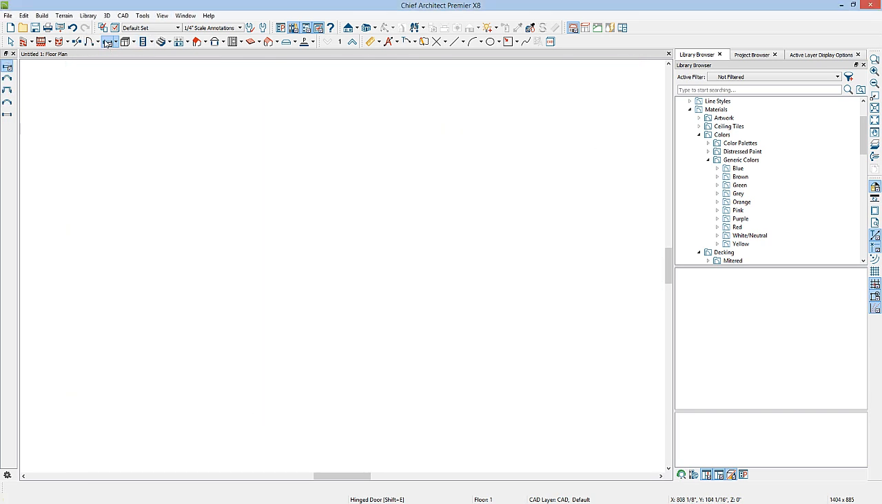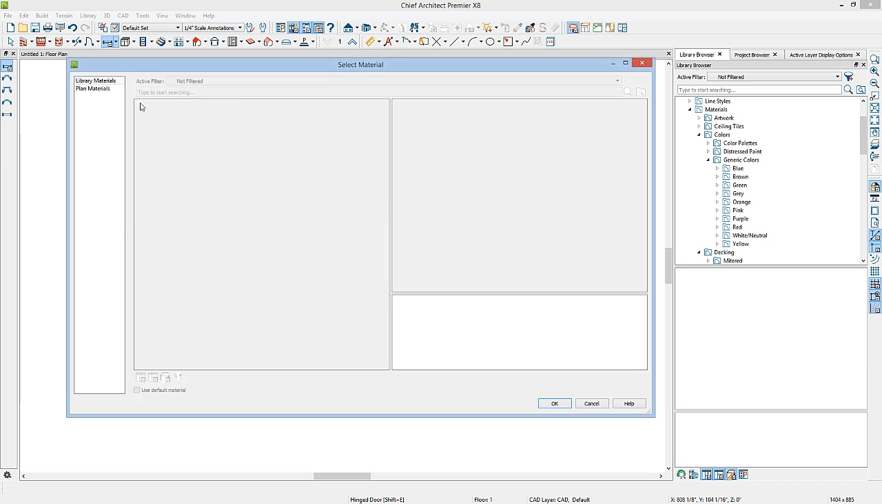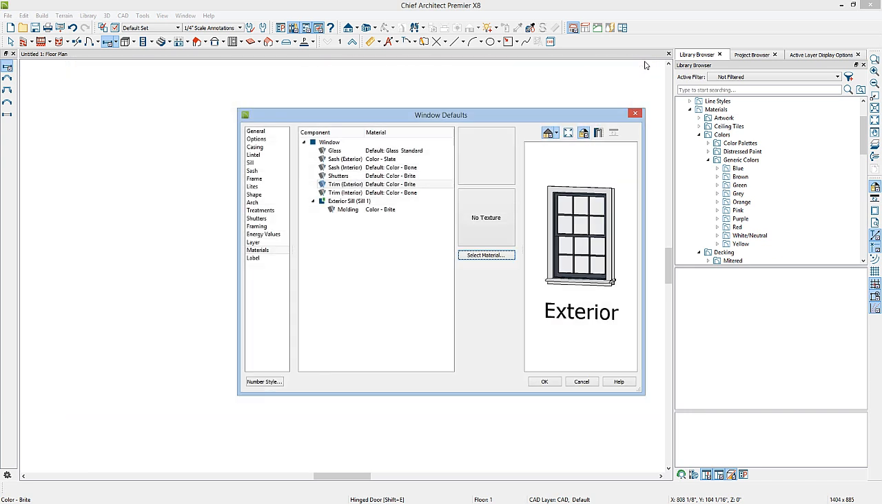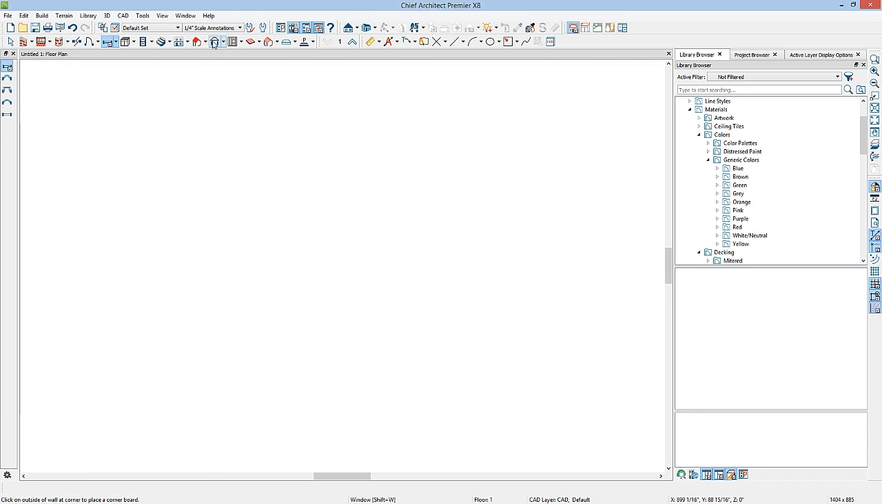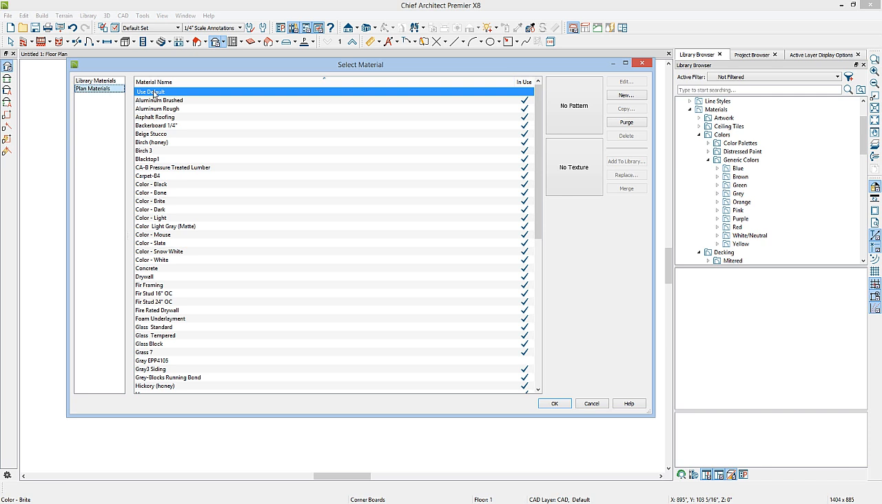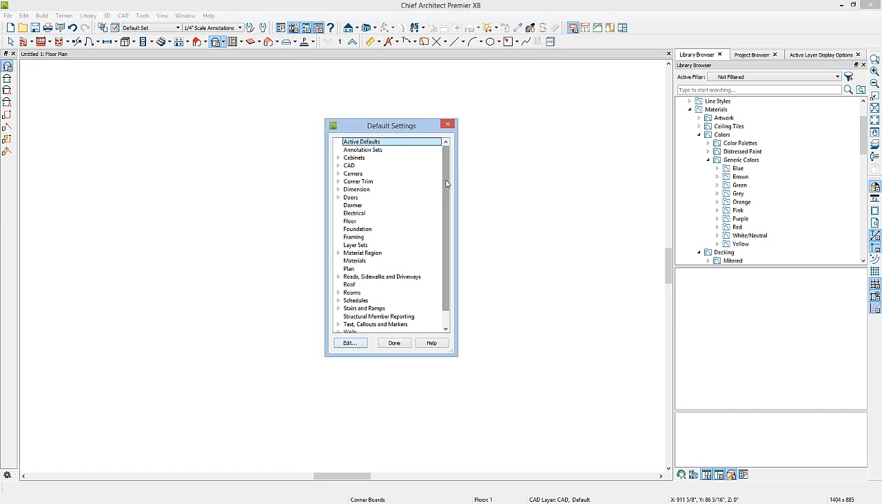The same goes for the window defaults. If we go to Materials, Exterior Trim, and to the Plan Defaults, this is also using default. It's also the case for the corner trim. If we go into Materials and click on the corner board, under Plan Materials, this too is using a default. We'll go into the default settings. You can see here that we have the corner trim defaults, the door defaults, the window defaults, but we also have Materials defaults.